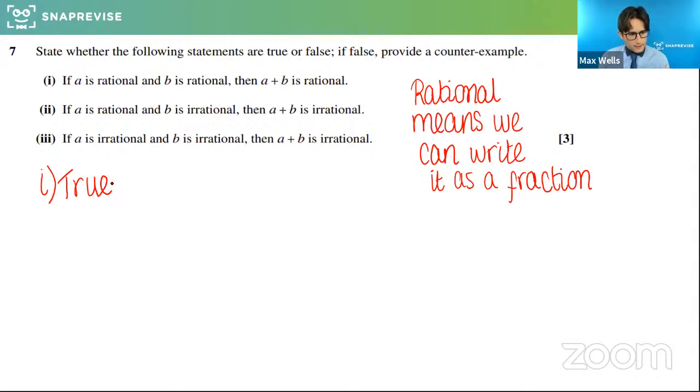Cool. And then the second part, what do we reckon here? If A is rational and B is irrational, then A plus B is irrational. Let's have a think and pick some numbers if you're not sure. So what do we think here?